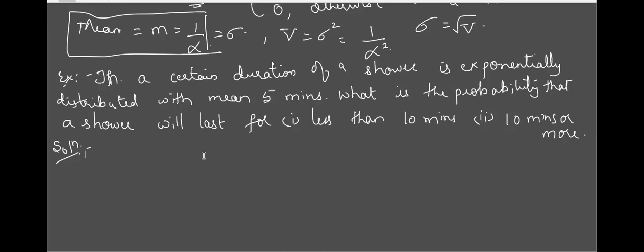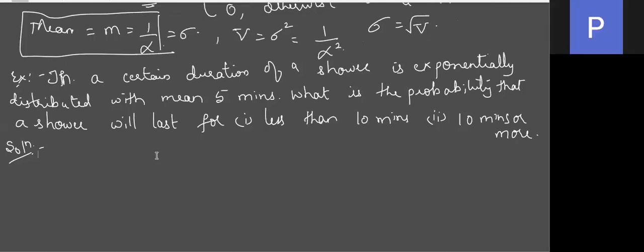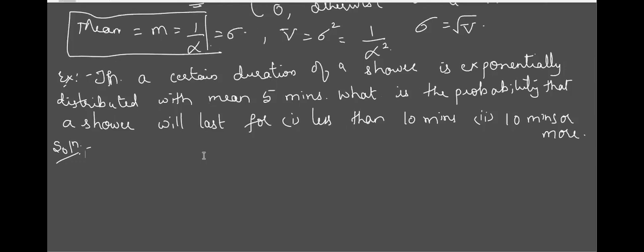Is it summation or something different? Integration, very good. So integration with limits. If I take exactly 10, it varies from 10 to 10. What is the value when the upper and lower limits are the same? It becomes 0. We get the exact value only when dealing with a discrete random variable. So let us continue.